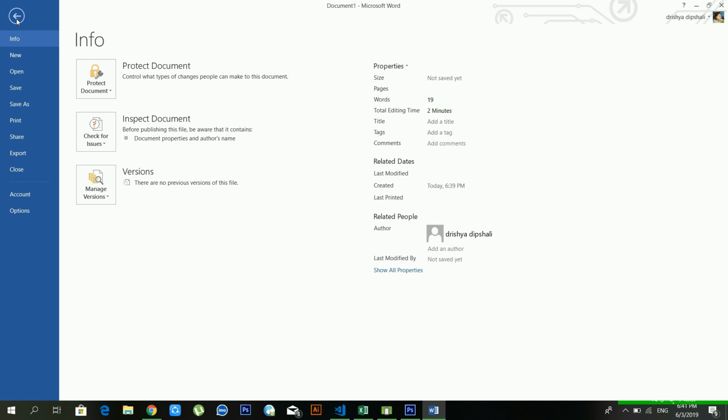After this, let's talk about the File menu. You can see there are lots of options available. First of all is Info. If you want to know about your file, you can see there is lots of information available.